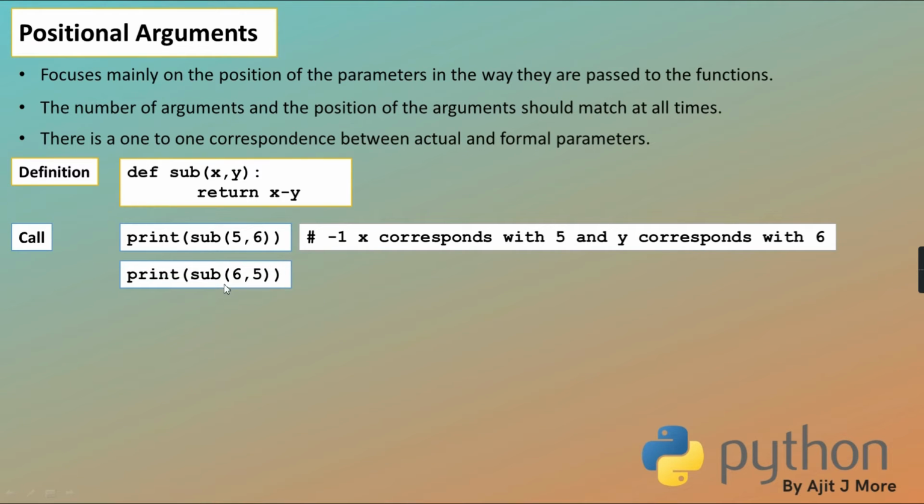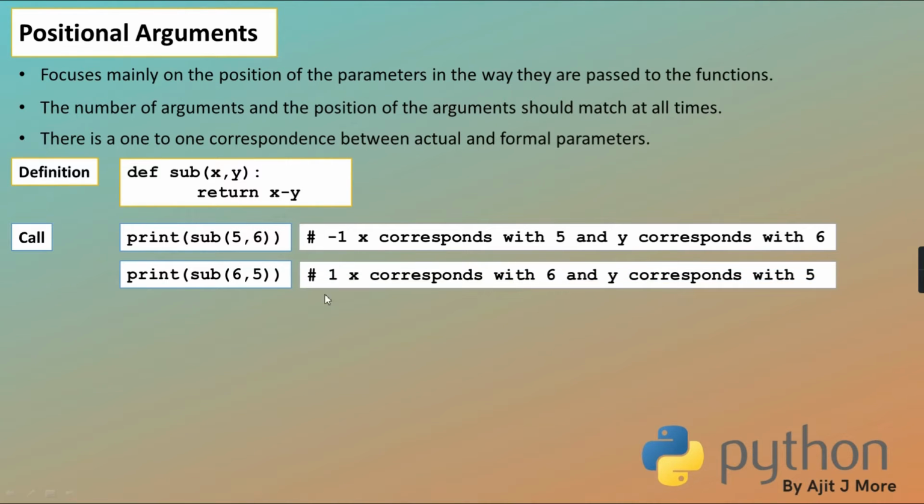But if I call the same function with the same number of arguments and same values, only the position changed, then because of the change in position the result changes. Here 6 corresponds with x and 5 corresponds with y. Agreed? I hope you got it.